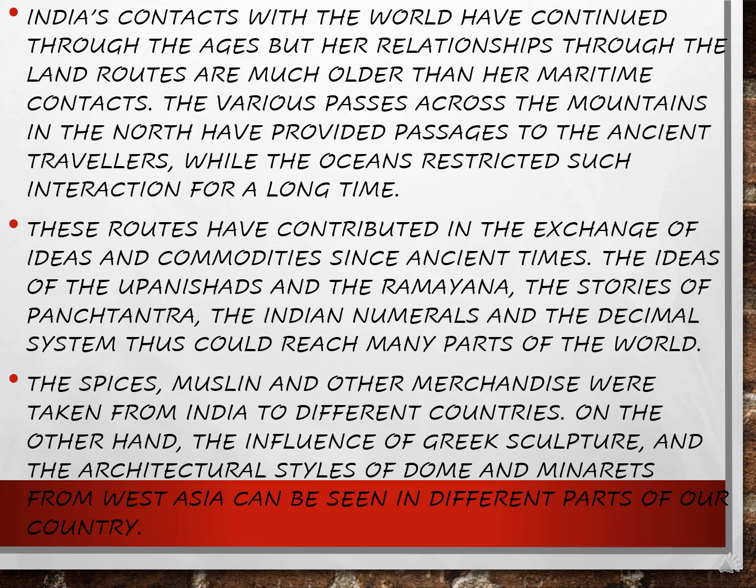Along with that, the spices, muslin and other merchandise were taken from India to different countries, through land routes and the sea routes afterwards. On the other hand, the influence of Greek sculpture and the architectural styles of domes and minarets from West Asia can be seen in different parts of our country. So we were influenced even seeing the Greek sculptures as well, and we imitated some of them, like building the domes and minarets that are seen in West Asia.